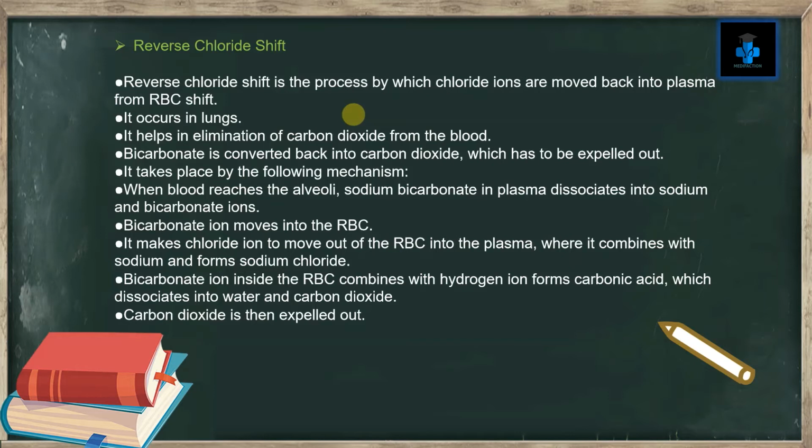When blood reaches the alveoli, sodium bicarbonate in plasma dissociates into sodium and bicarbonate ions. Bicarbonate ion moves into the RBC. It makes chloride ion move out of the RBC into the plasma, where it combines with sodium and forms sodium chloride. Bicarbonate ion inside the RBC combines with hydrogen ion, forms carbonic acid, which dissociates into water and carbon dioxide. Carbon dioxide is then expelled out.